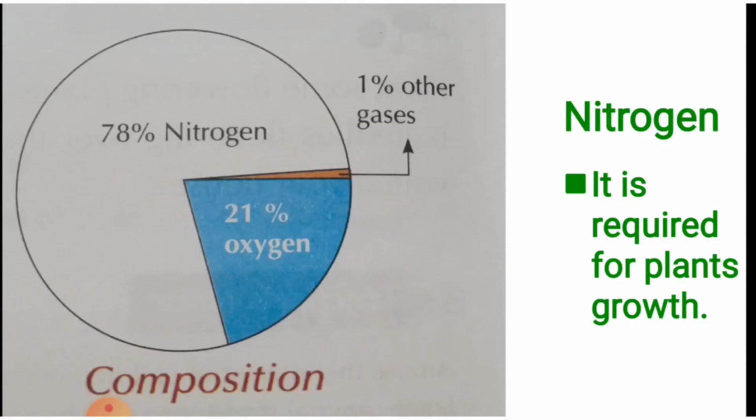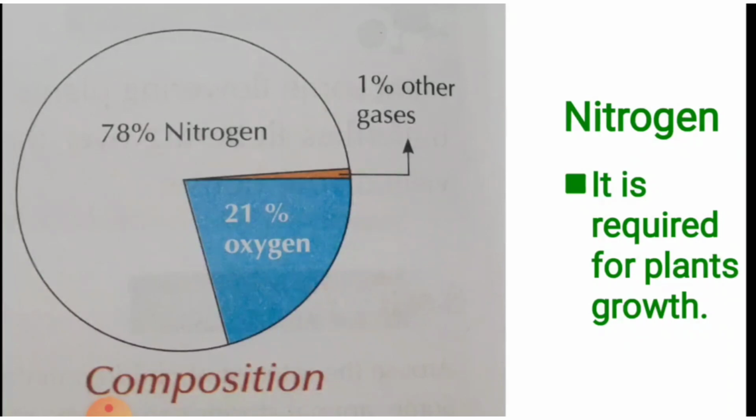Children, what can you see in this diagram? Yes, it shows the composition of air. Air has 78% of nitrogen gas, 21% of oxygen and 1% of other gases such as carbon dioxide and helium. Children, out of these gases, nitrogen, oxygen and carbon dioxide are very useful for us.